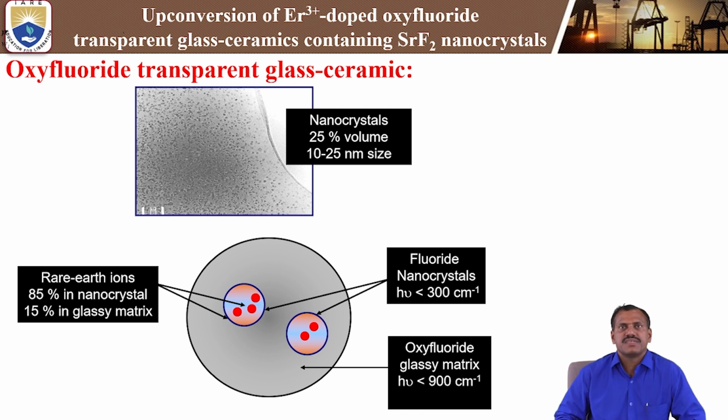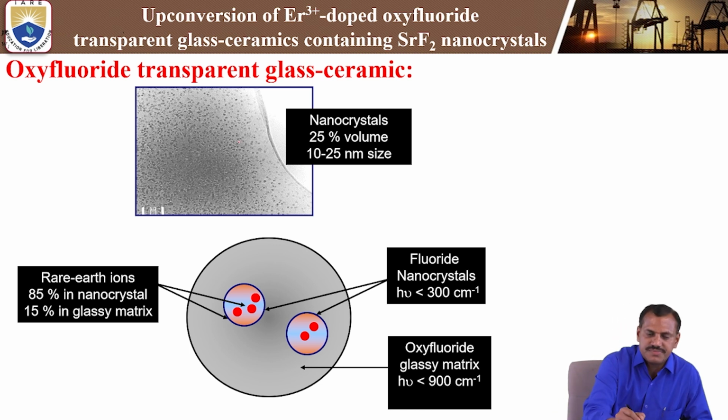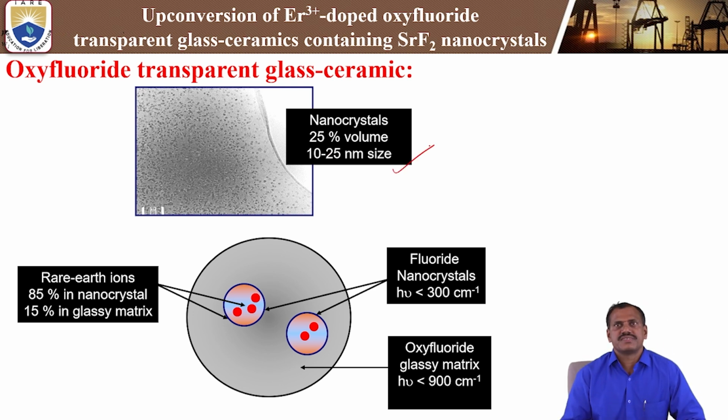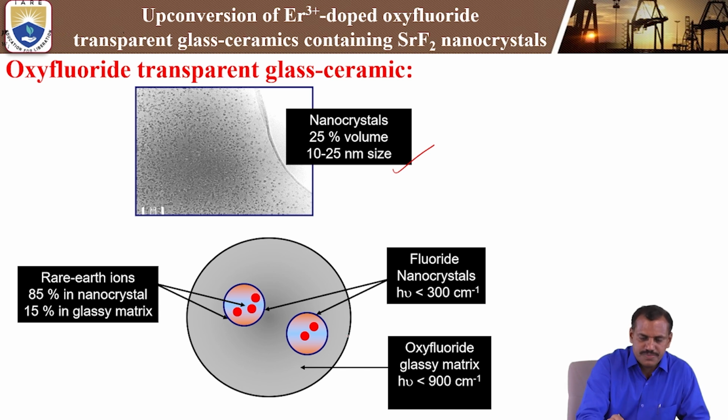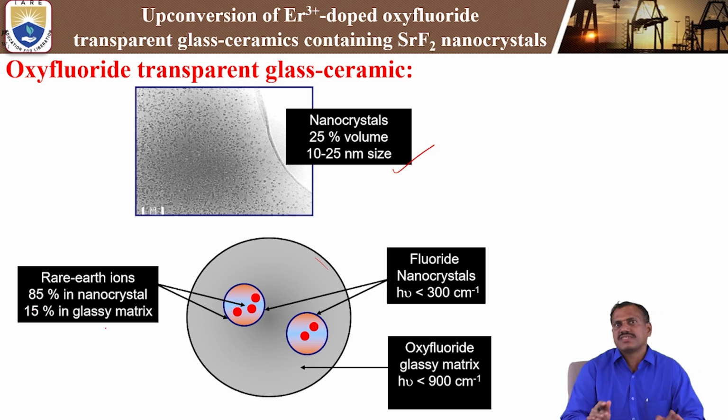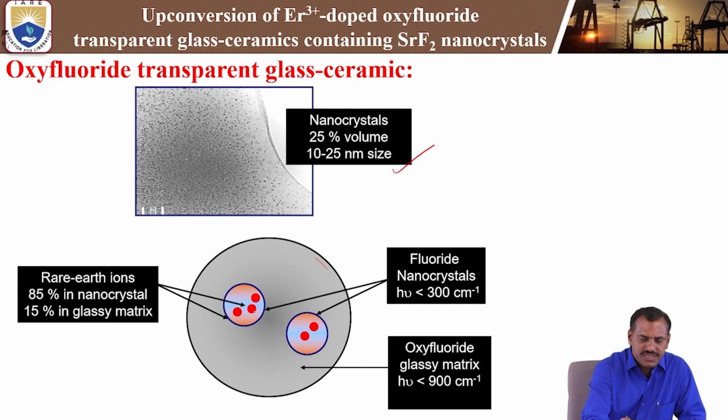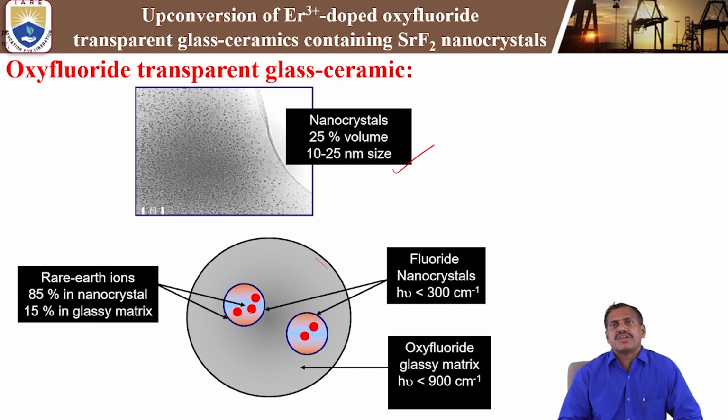So oxyfluoride transparent glass ceramics, particularly this is the same diagram. In these nanocrystals, if there is 25% of volume, we can get a 10 to 25 nanometer size. This big circle shows the oxyfluoride system, the glassy matrix. In that, this big circle is a fluoride nanocrystal. In that, the red one is the rare earth elements. Particularly 80% of the rare earth is in the nanocrystal, and 15% is occupied in the glassy matrix. So that is why the rare earth elements sit in the fluoride nanocrystal.